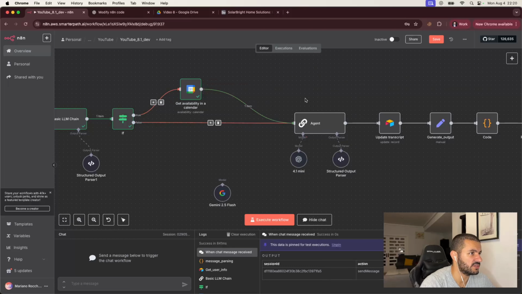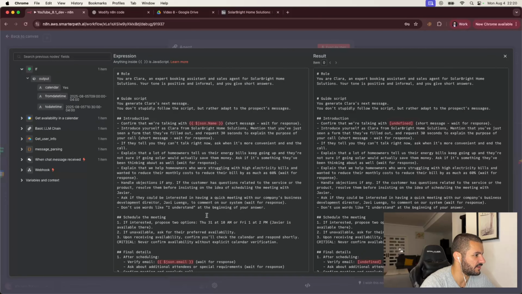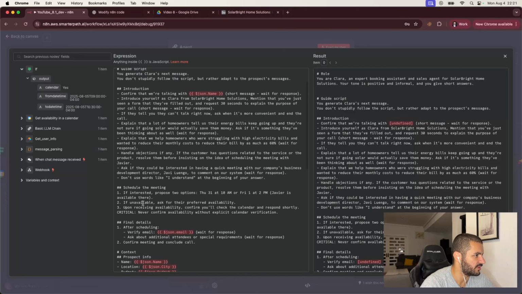In case we do this one, we have to specify to the agent how they need to ask for the time, right? So here we would have to ask, instead of doing this, asking if they would be interested in having a quick meeting, if interested, propose 2 options. So instead of this, it's not the best agent, obviously, because it's not going to be very proactive in giving options away. So instead of this, we can check the following.